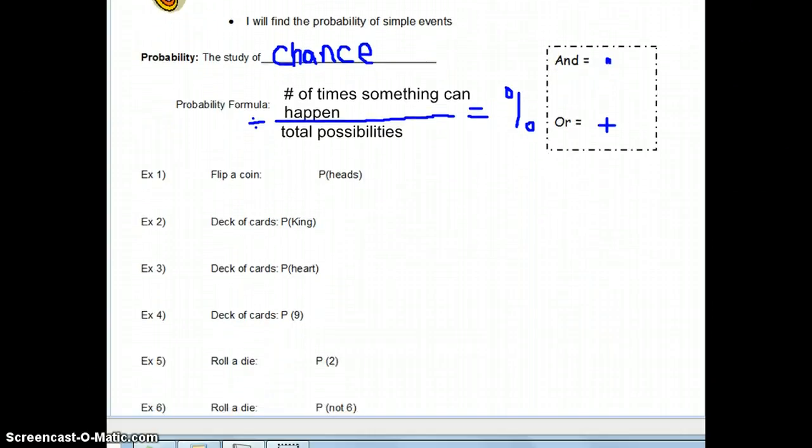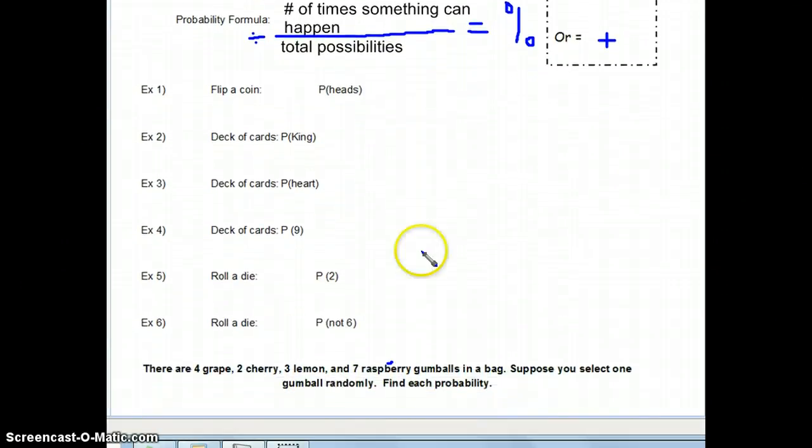Let's do some examples. And a lot of times when we deal with chance, you're going to see flipping a coin, picking a card out of a deck of cards, or rolling a die. Those are just like the basics when you're dealing with probability. So I want you to visualize these things happening as we're talking about them. So if you flip a coin, whenever you see the P here, it means what's the probability of flipping a heads.